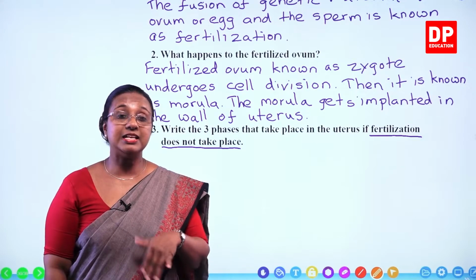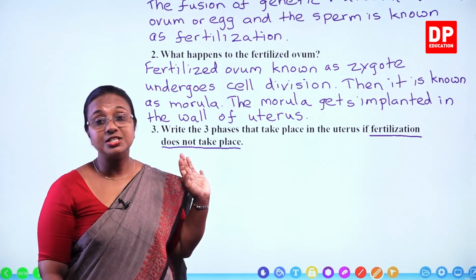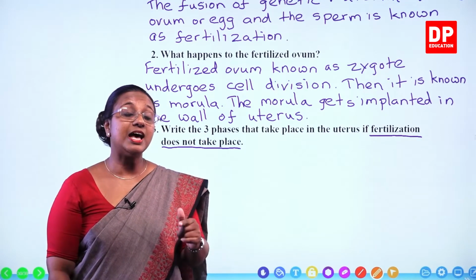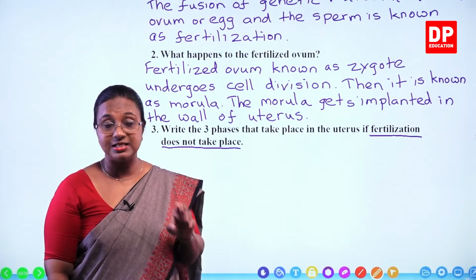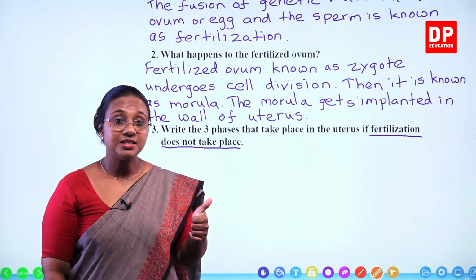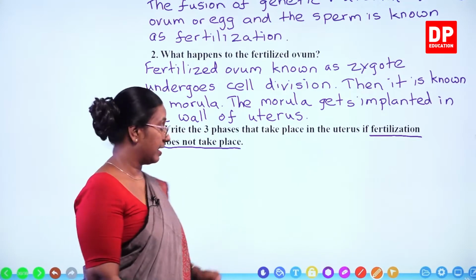And after that, it is the childbirth or parturition. But if fertilization does not take place, then the menstrual cycle continues and there are 3 phases taking place in the uterus. What are they? The menstrual phase, the proliferation phase and the secretory phase.